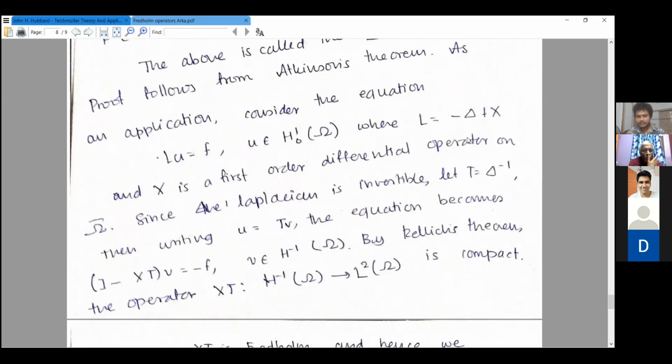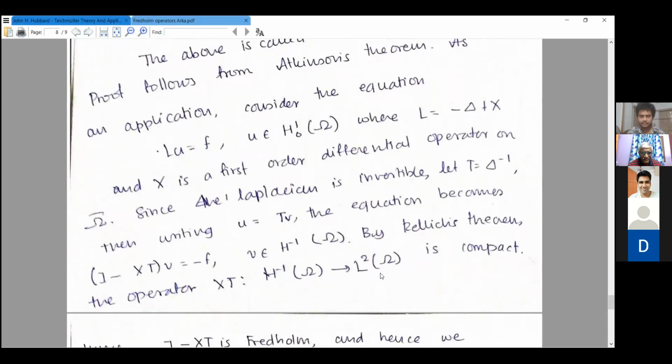So since the Laplacian is invertible, take T to be the inverse of that, and then if you take u to be equal to Tv, then the equation becomes I minus XT v equal to minus f. So we should solve this equation. Now by Rellich's theorem, this inclusion, H^1 to L^2 of sigma, is compact.